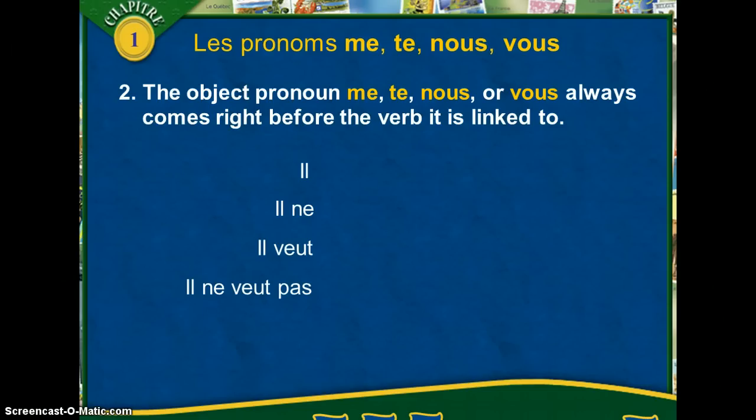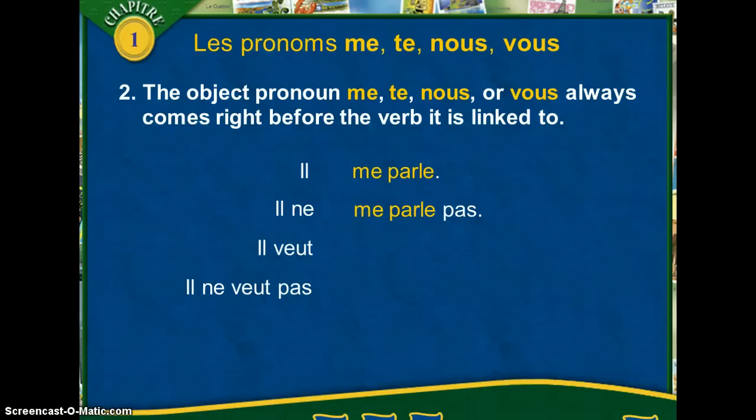So in this first example, you would see il me parle, because speaking is what the most important verb is. To whom is he speaking? To me. In this one, we would see, in the negative, il ne me parle pas.